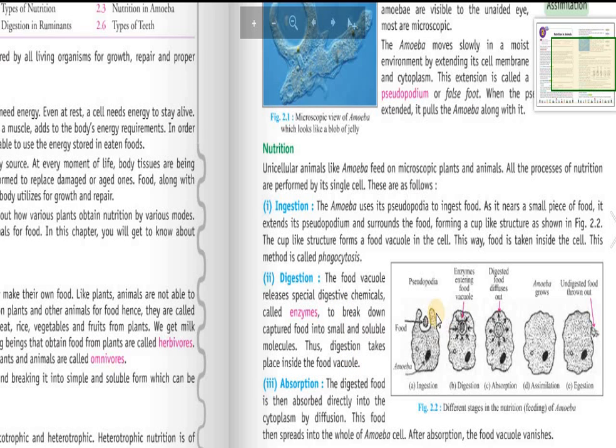So when the food is taken inside the food vacuole, then the food vacuole releases special digestive chemicals also known as enzymes. What these enzymes do is break down the captured food into small and soluble molecules. Thus digestion takes place inside the food vacuole.